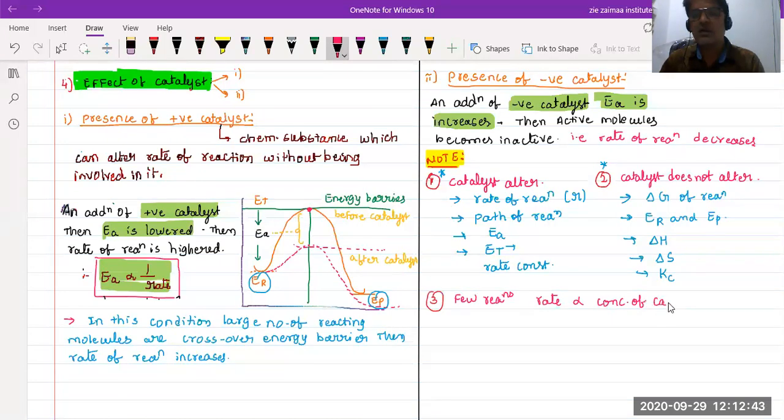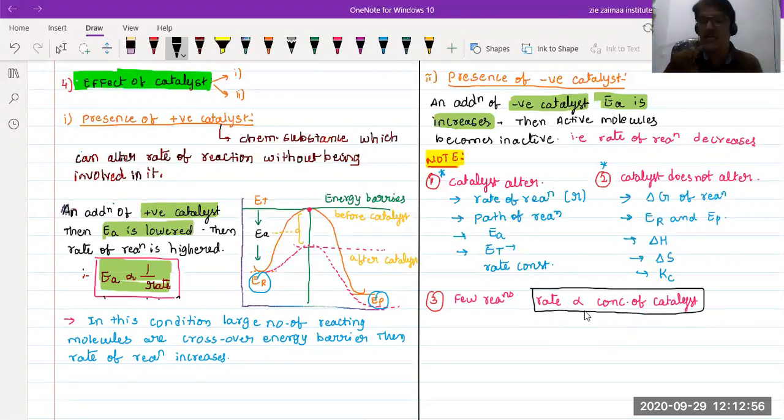This is a very important point to be noted, so that's why it is taken in a box. This is the third note. In a few reactions, the rate of reaction is directly proportional to the concentration of the catalyst.